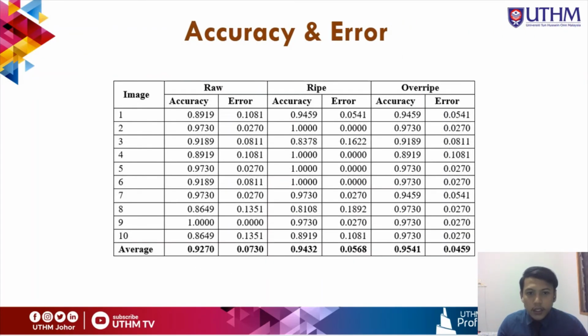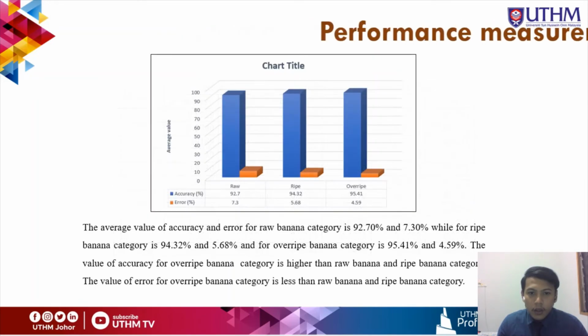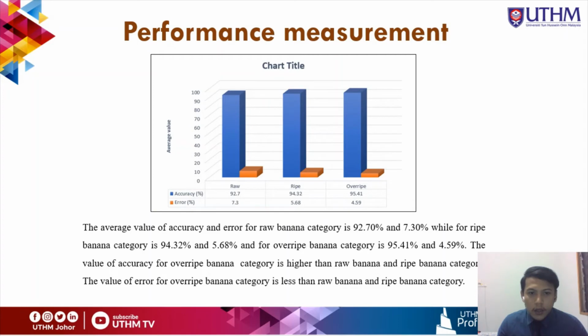This is the result for accuracy and error. So this is the value I put in a chart. The average value of accuracy and error for raw banana category is 92.70% and 7.30%, while for ripe banana category 94.32% and 5.68%, and for over-ripe banana category is 95.1% and 4.59%.